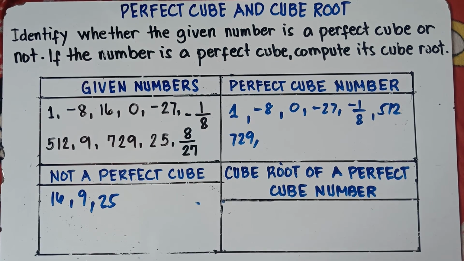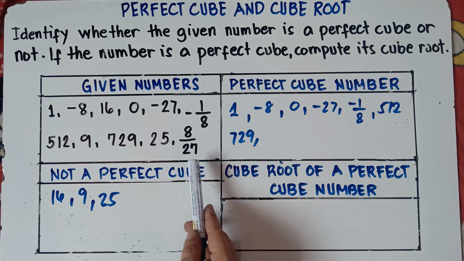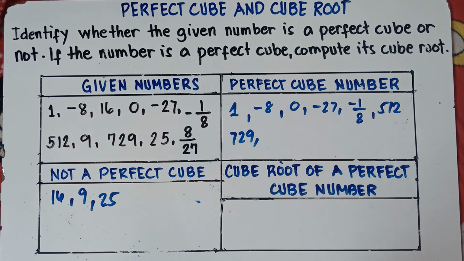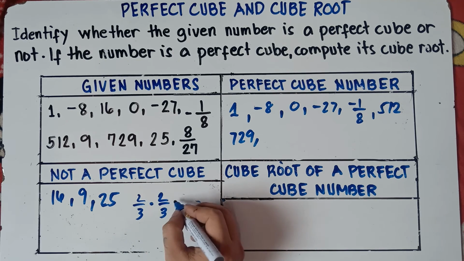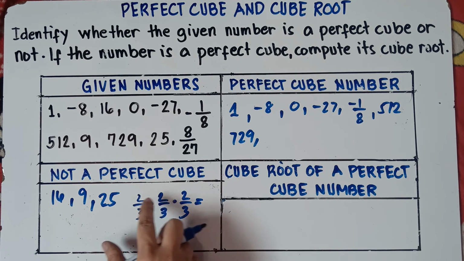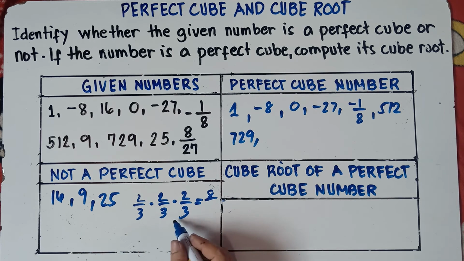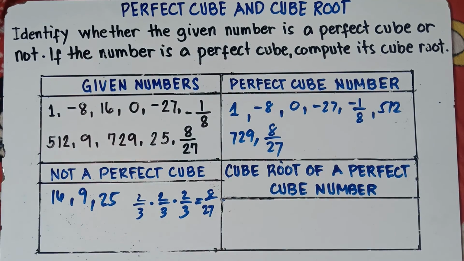Alright, so last one, class, 8 over 27. Is 8 over 27 a perfect cube? For the numerator 8, is 8 a perfect cube? Yup, because if we multiply 2 by itself 3 times, 2 times 2 times 2, the answer is 8. For the denominator 27, is 27 a perfect cube? Yup, because if we multiply 3 by itself 3 times, we get 27. So 2/3 multiplied by 2/3 multiplied by 2/3. Multiply the numerators, 2 times 2 times 2, that's 8, and 3 times 3 times 3, that is 27. Therefore, 8 over 27 is a perfect cube.